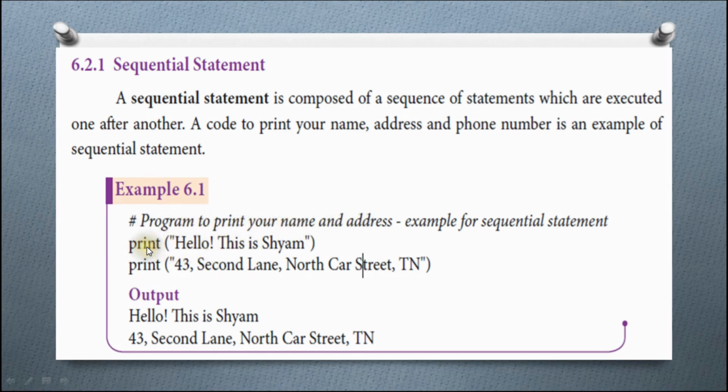I already told you in Python print acts as a display command. Here I am going to print two lines. Print hello, this is Shyam. Print 43 second lane, North Car Street, Tamil Nadu. After executing this Python program, you get the output: hello, this is Shyam, 43 second lane, North Car Street, Tamil Nadu. So this reads line by line, and this is known as sequential statement.